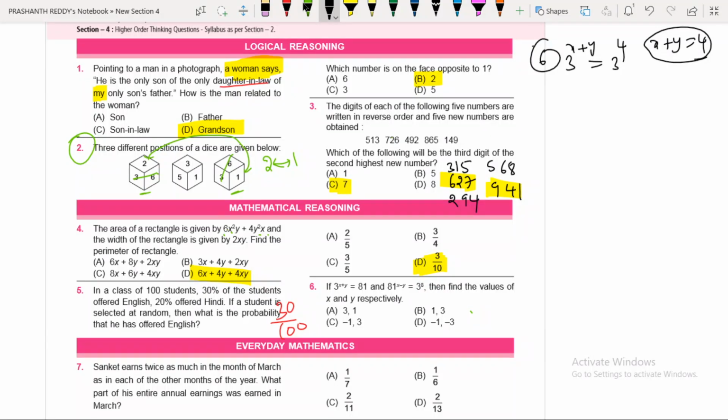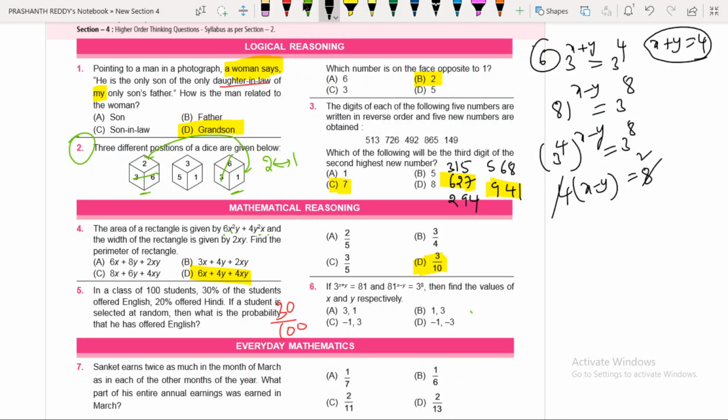And now you can take this one, 81 power, the second one, power x minus y. 81 power x minus y is equal to, you can take 3 power 8. 81 means what can we take, children? 3 power 4. 3 power 4 whole power x minus y is equal to what are you getting, children? 3 power 8. So 4 times x minus y is equal to 8. Yes, you can cancel like this. So x minus y is equal to what should we get? x minus y is equal to 2.